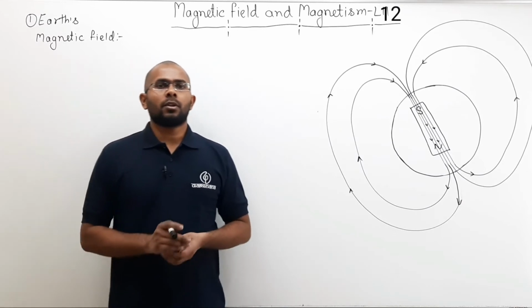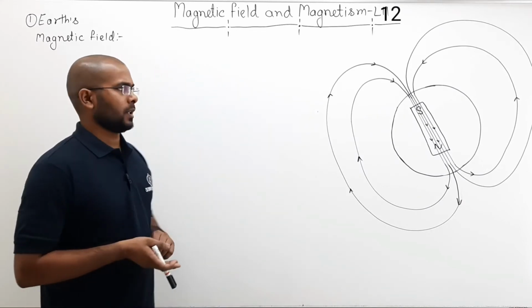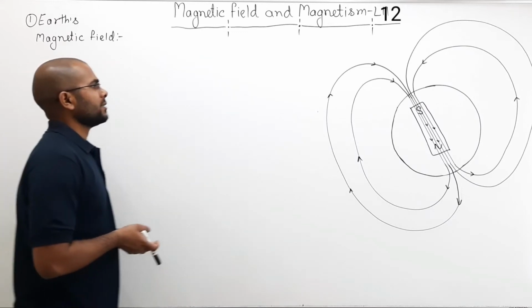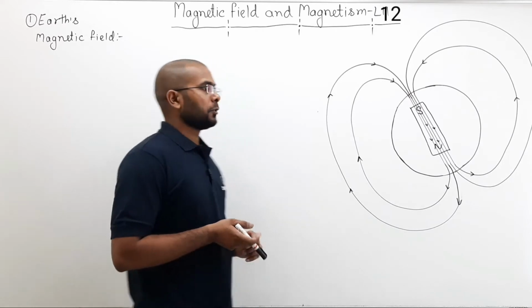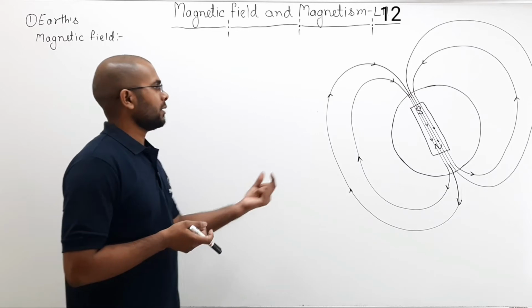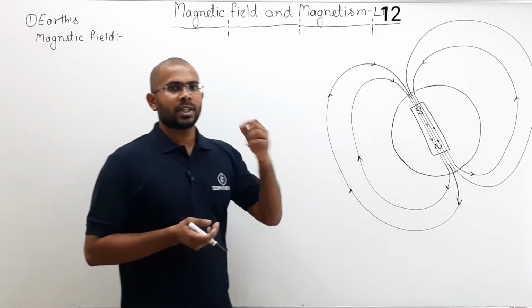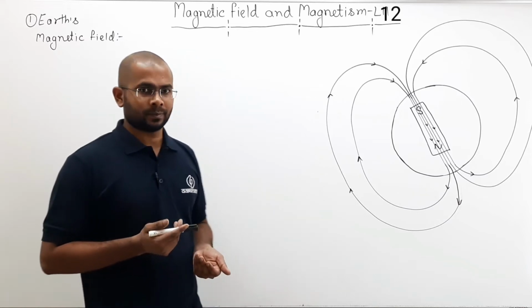Now let us talk about magnetic north pole and magnetic south pole. So how do we find where is magnetic north pole and where is magnetic south pole? Now if you remember, what we do is we take a magnetic needle and we move around the Earth. Whichever direction the north pole is pointing, that is the direction of magnetic field.